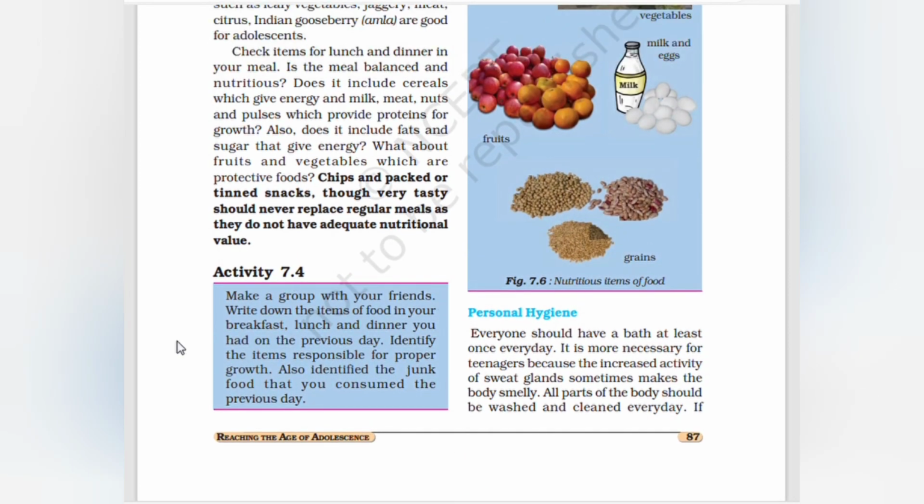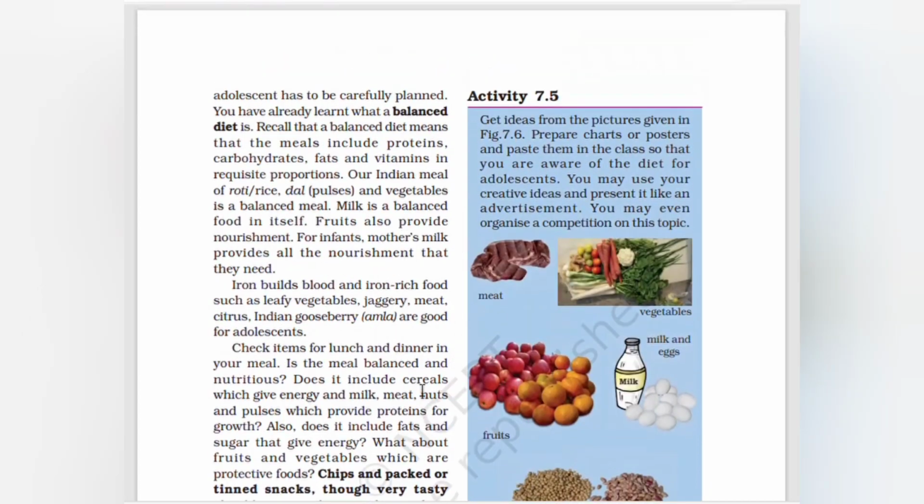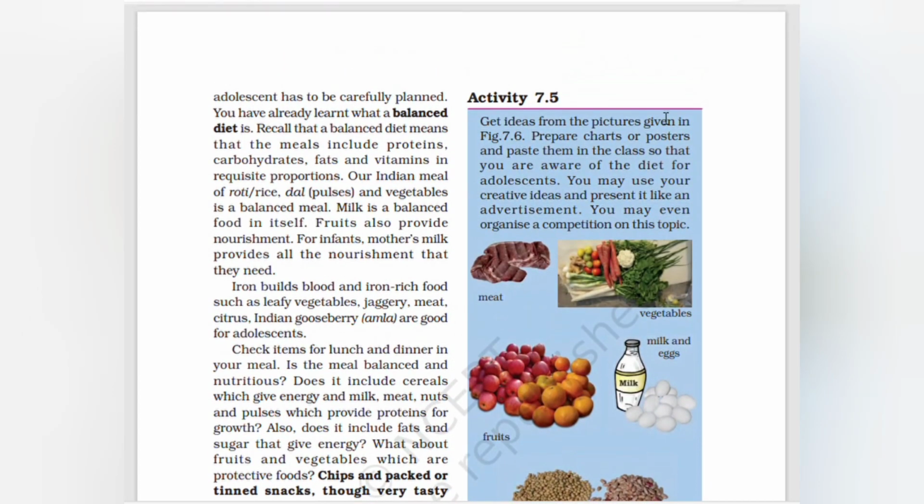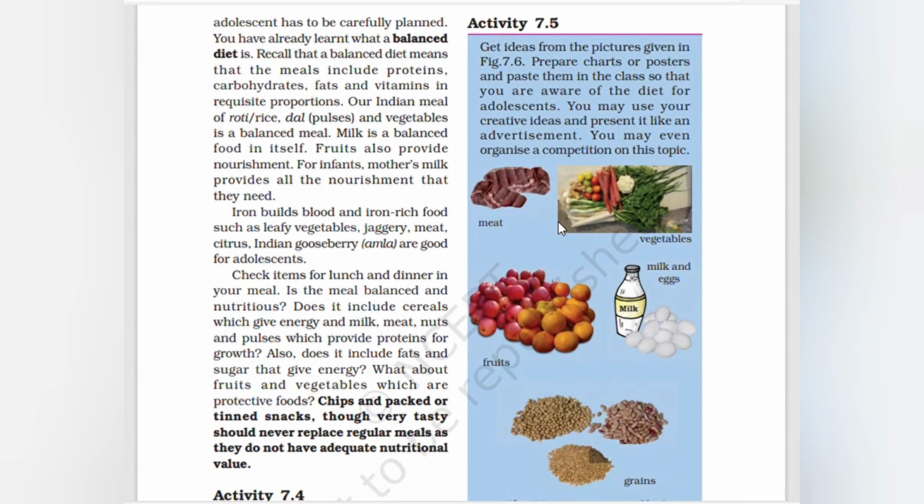Make a group with your friends. Write down the items of food in your breakfast, lunch, and dinner you had on the previous day. Identify the items responsible for proper growth. Also, identify the junk food that you consumed the previous day. Get ideas from the pictures given in the figure. Prepare charts or posters and paste them in the class so that you are aware of the diet for adolescents. You may also use your creative ideas and present it like an advertisement. You may even organize a competition on this topic.